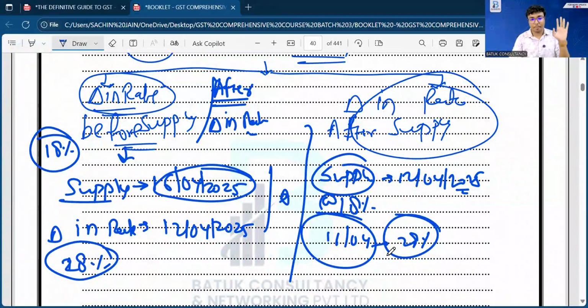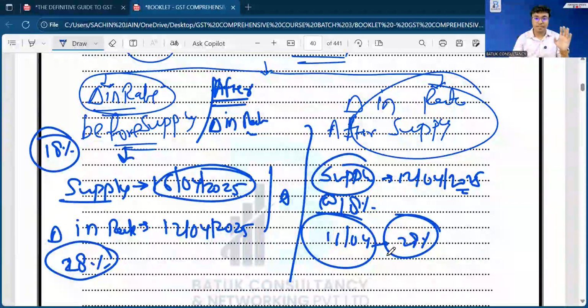Basically, 18%. Everyone is saying 18%. Because yes, the government has changed the rate. And supply has already been made before the change, so the rate should be applicable as per the rate which is applicable in the current market.